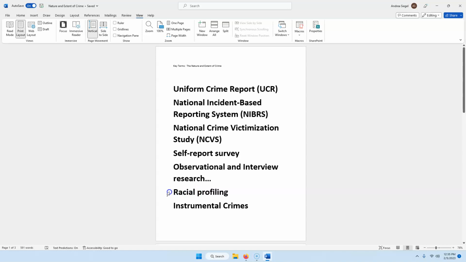The next key term I'd like you to know is racial profiling, a form of institutional racism where police initiate action directed at a suspect or group of suspects based solely on race. I'd like you to know the term instrumental crimes. Instrumental crimes are things like theft. Their goal is to provide desired goods and services that cannot be obtained through legitimate economic means.